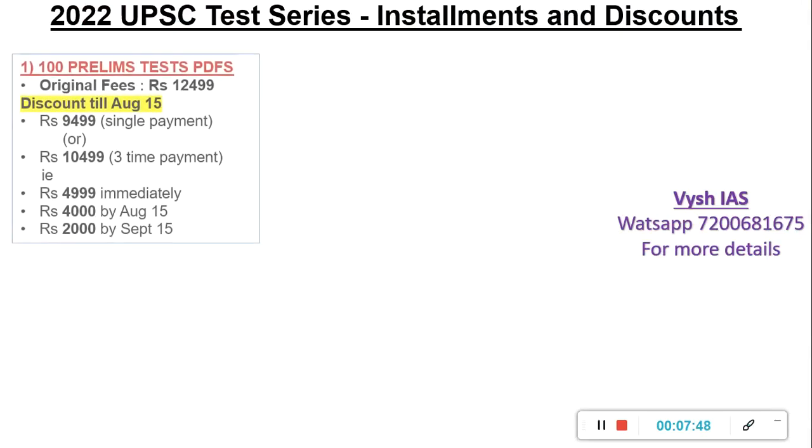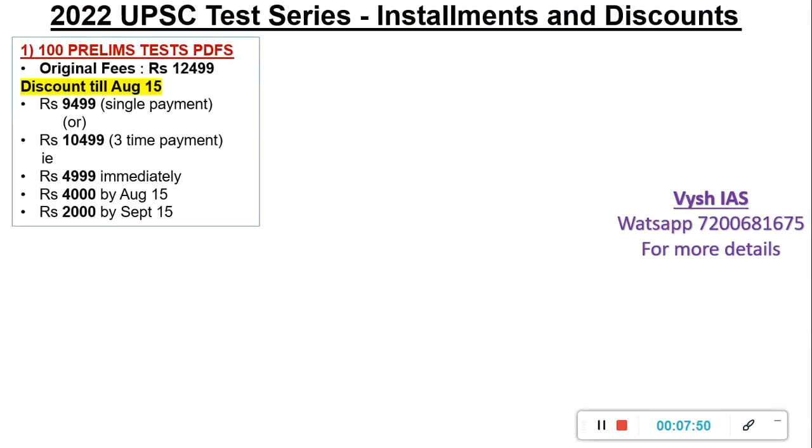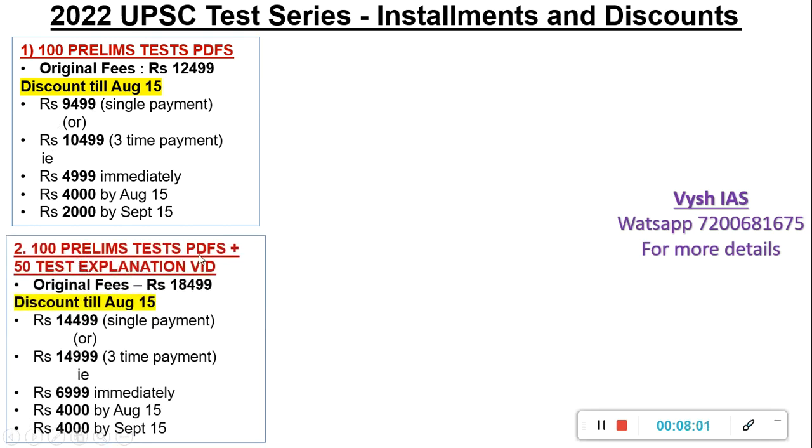And if you need to know the fee structure, this is the prelims test PDF, 100 tests, with offer and installments. Whatever you see here is the installment price. If you do a single payment, it is this one, or if you do multiple payments, this one. And this is the prelims test PDF again, the same thing, but 50 tests will have video explanation. Meaning instead of you feeling lazy to read the PDF, we will read it out for you, explaining each question one by one. So 50 tests out of 100 will have video explanation in this package.